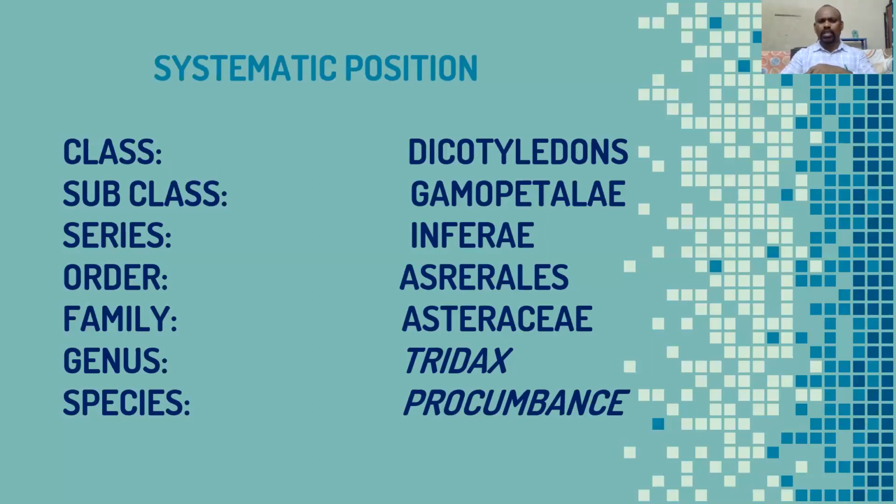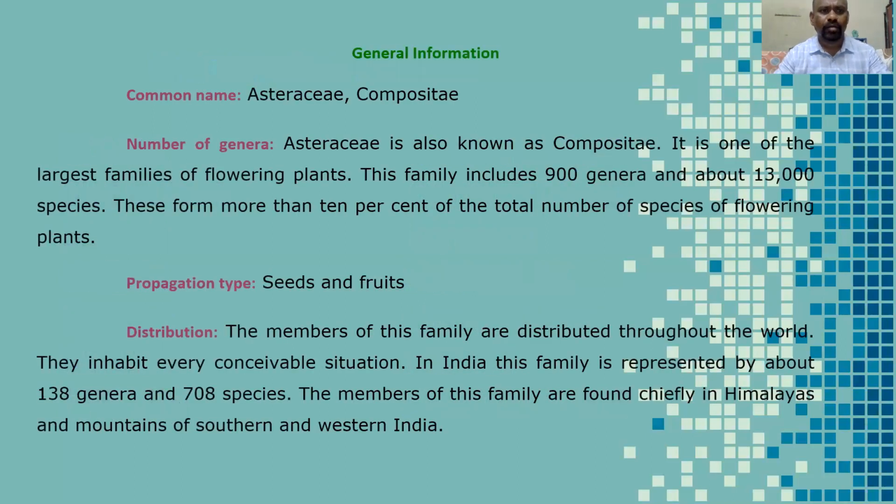Some grass families, Graminae, have a number of varieties and species, but in the dicotyledons, the Asteraceae family is the biggest one. The common name is Asteraceae, and its previous name is Compositae. Approximately this family includes 900 genera and 13,000 species throughout the world.